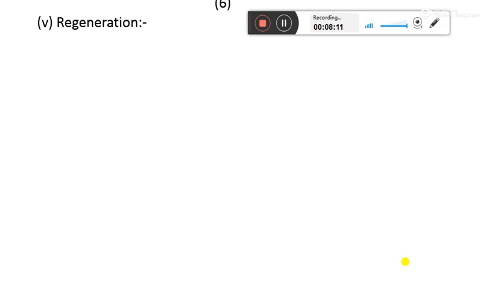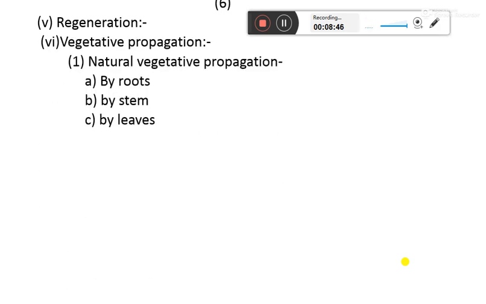Regeneration you can see in the lizard also, that is, a lizard can regenerate its lost tail, but in the lizard, regeneration of the tail is not a type of reproduction, since by this two lizards cannot be produced. So regeneration is a method of reproduction in the case of hydra.